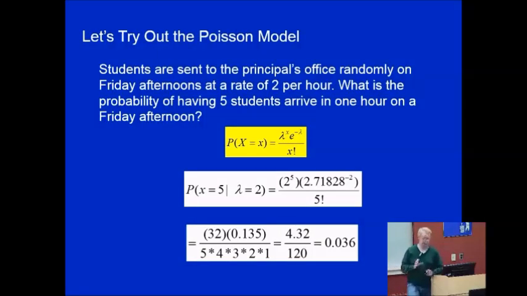Now let's look at the application of that a moment. The situation would be that over time we expect, and we've experienced, 2 students each hour on a Friday afternoon. On this particular Friday afternoon, we're starting to see 5 students each hour sent to the principal's office. And what the Poisson allows us to answer is, given that over time we experience 2, what's the probability that you'd ever have 5? And when we plug that in, we find out that that likelihood is very low, or 3.6% likelihood. And that would suggest to us then that this isn't a random event that we're having 5.